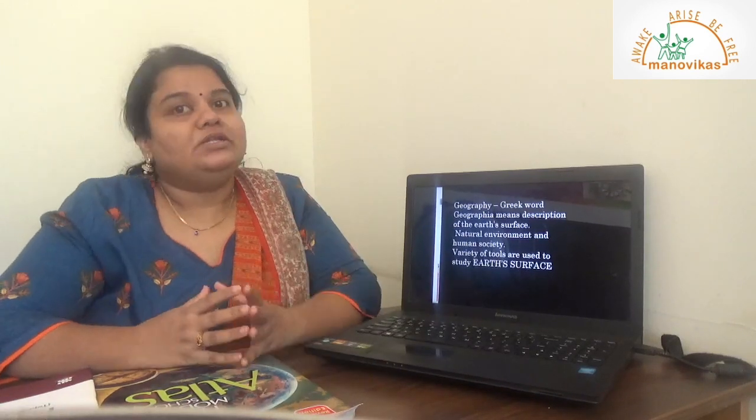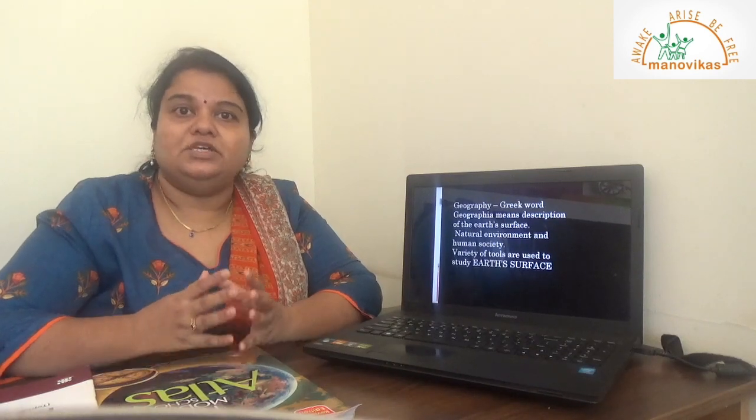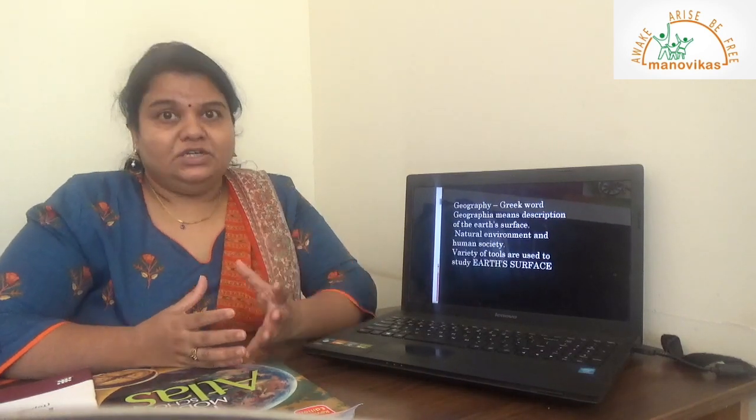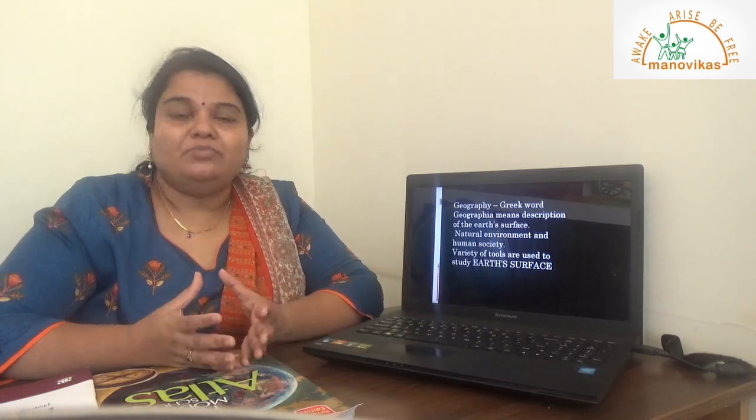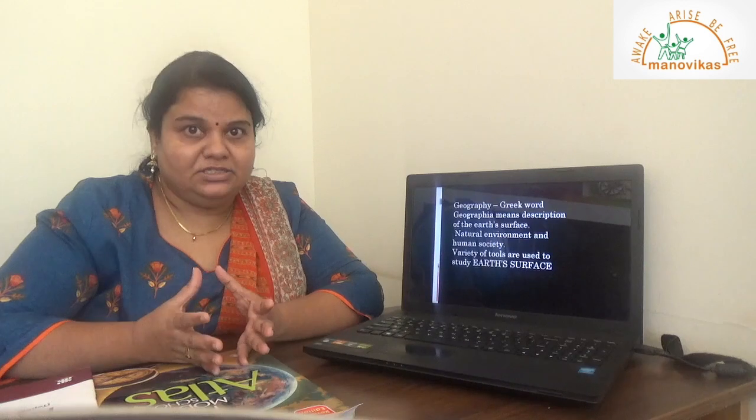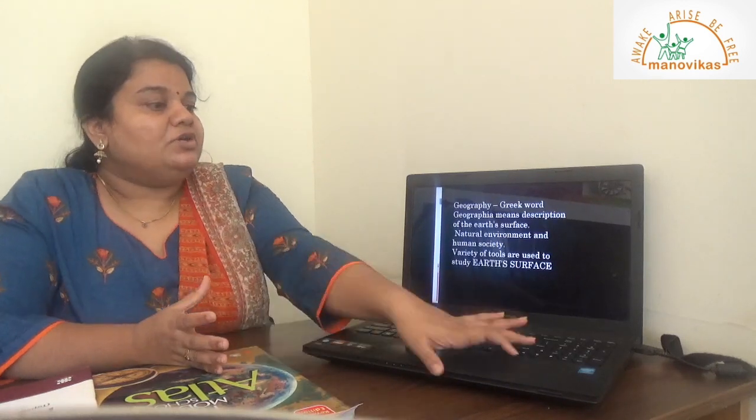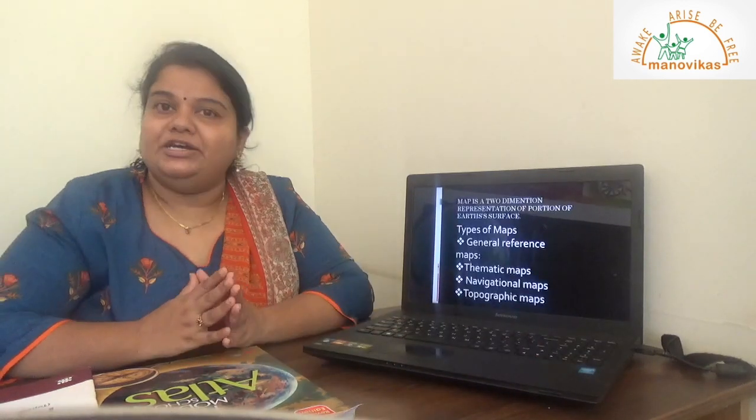Now, who is doing all this study? The study is basically done by a geographer. Now, who is a geographer? A geographer is a person who studies the earth's surface with the help of certain tools. Now these tools are maps, globes, sketches and plans. To begin with, we will focus on the first term, that is map.